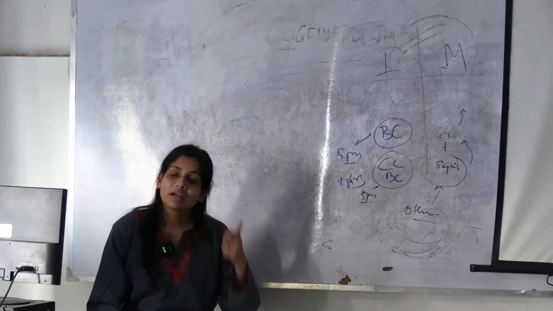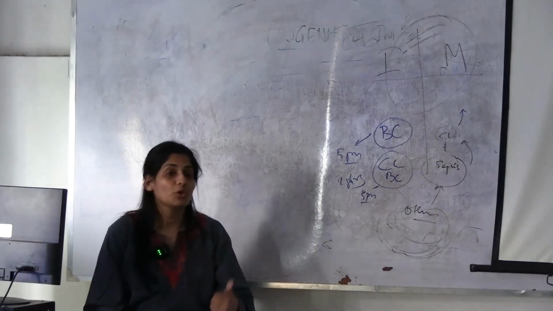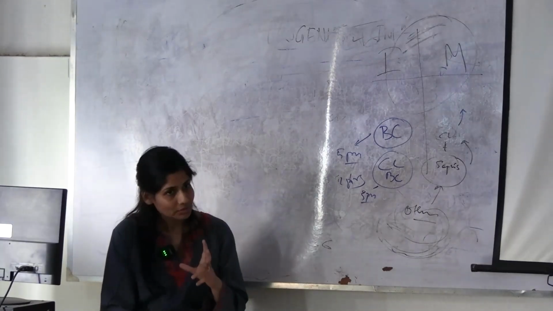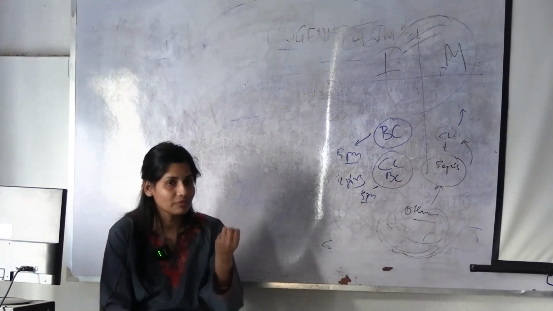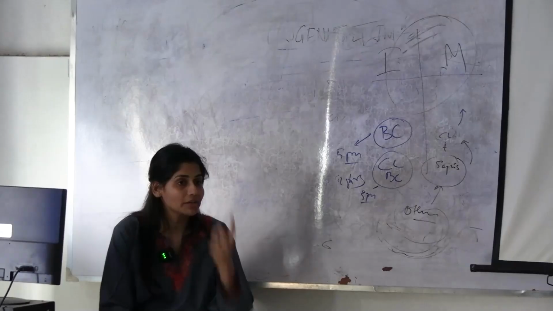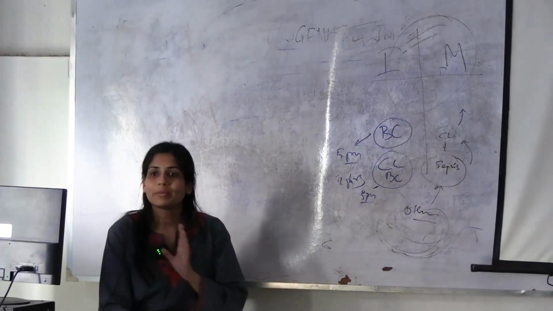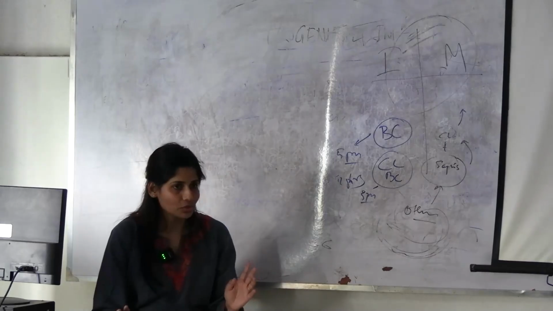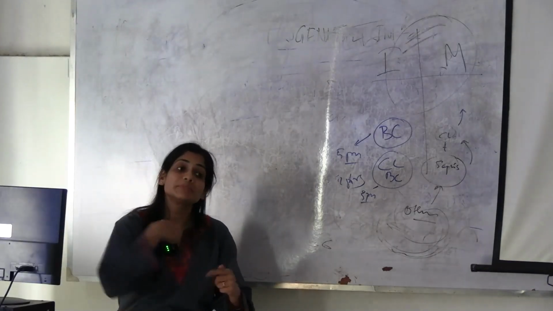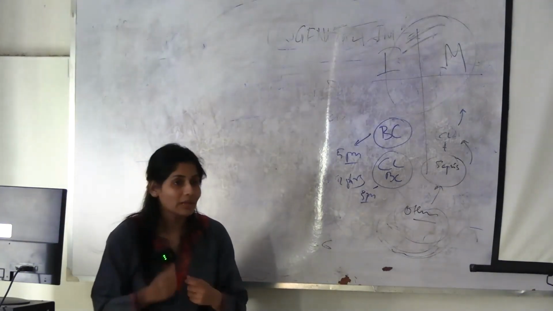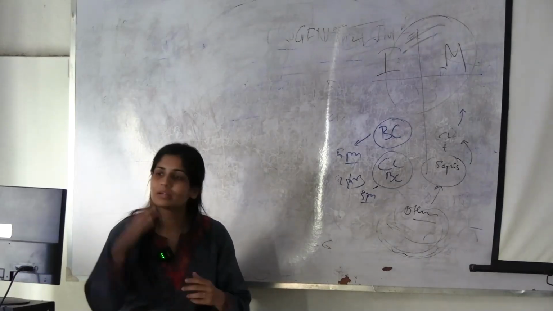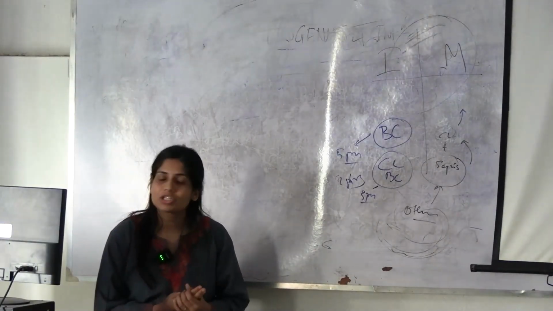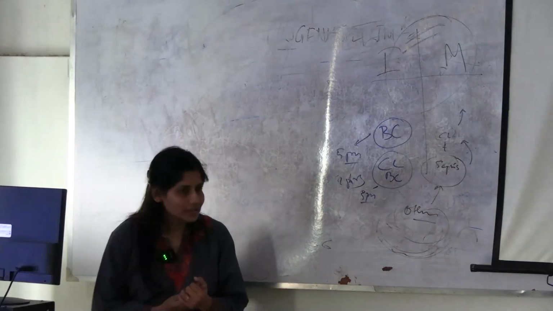VDRL requires a microscope to observe flocculation between the antigen and antibody, the visible clumping. In RPR we can observe it with naked eyes, without any microscope. In the specific tests, we use treponemal antibodies. There are tests called the immobilization test, hemagglutination test, and agglutination test.